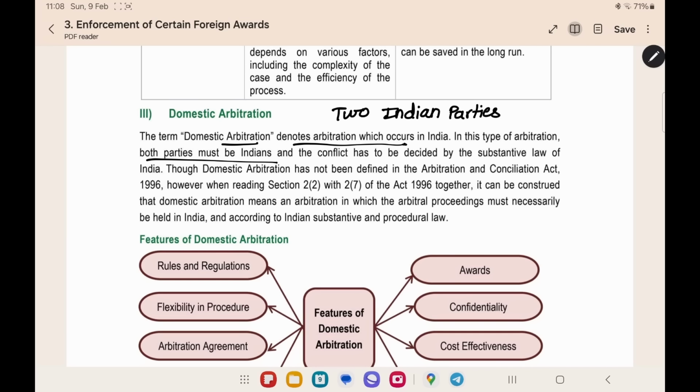But here they are also giving that arbitration which occurs in India. How are they deciding that arbitration which occurs in India is a domestic arbitration? It is not given in the express law, but they have understood it by reading section 2 subsection 2 along with section 2 subsection 7. By reading this together, they are saying that domestic arbitration means an arbitration where the arbitral proceedings must be held in India and according to Indian law. Two Indian parties, it should be held in India. Indian law should be applied. Like that they are saying.